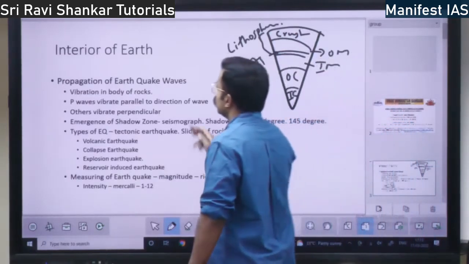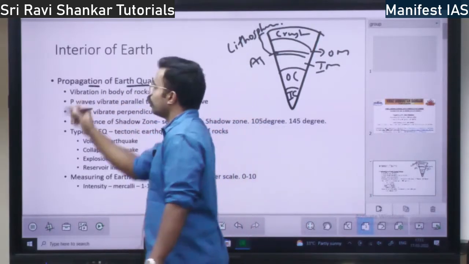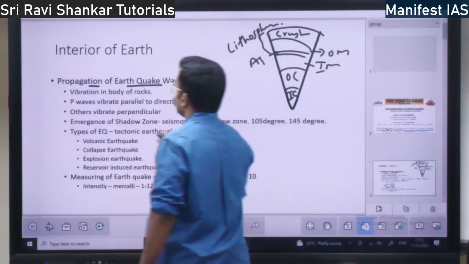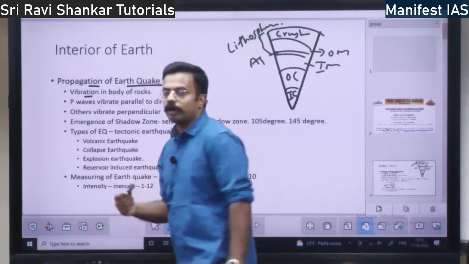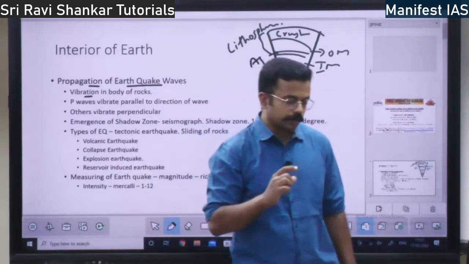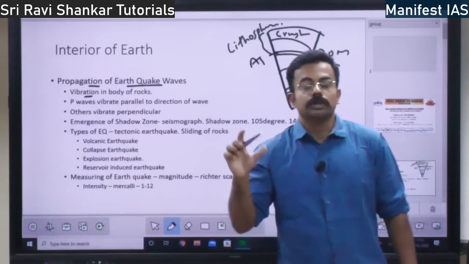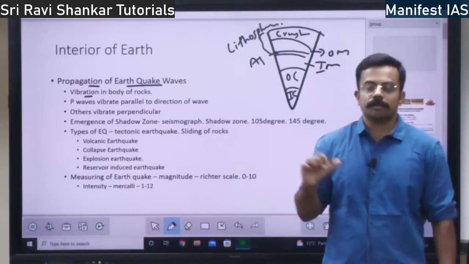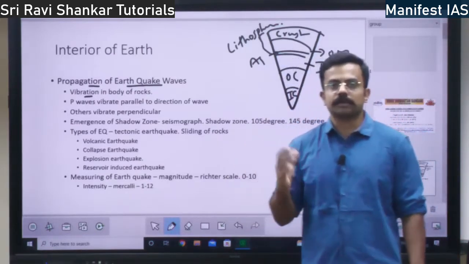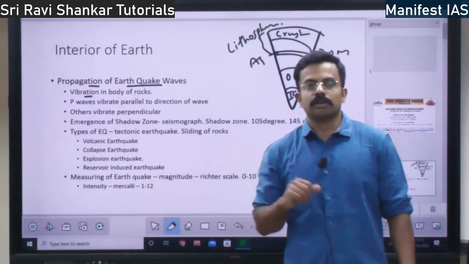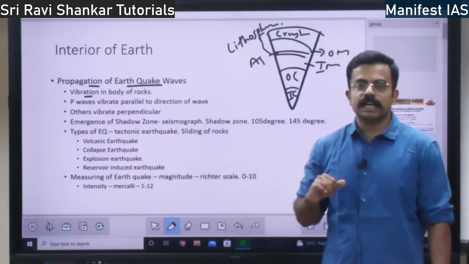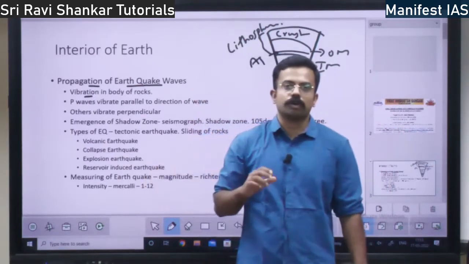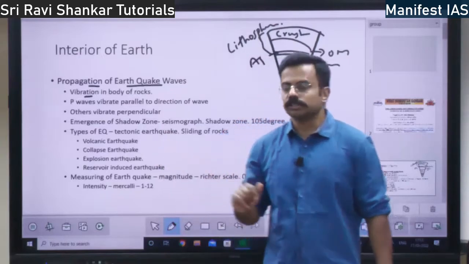So how do the earthquake waves travel? How do they propagate? When it propagates, it causes vibration in the body of rocks. Whenever the earthquake waves travel through a rock, if there is a denser medium, the velocity will be higher. If the medium is not so dense, suppose air or water, then the velocity will be low. Also there will be reflection and refraction with respect to the earthquake waves. Whatever body it goes through, it causes vibration, right?